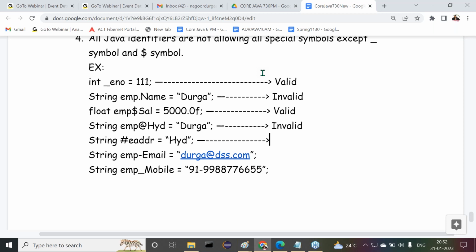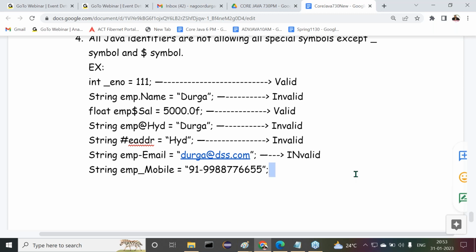String #EADDR is equal to Hyderabad, valid or invalid now? All right, sir, invalid. The hash symbol is not allowed here. Next one is emp-email, which is invalid. Observe carefully. In written test exams, multiple choice questions are provided: which of the following Java identifiers is invalid? In one example, a hyphen is available. In the next example, an underscore is available. There we have to differentiate clearly between hyphen and underscore. In general, we may overlook this. We may think both are hyphen symbols, or both are underscore symbols. But we need to differentiate clearly between the hyphen symbol and the underscore symbol.